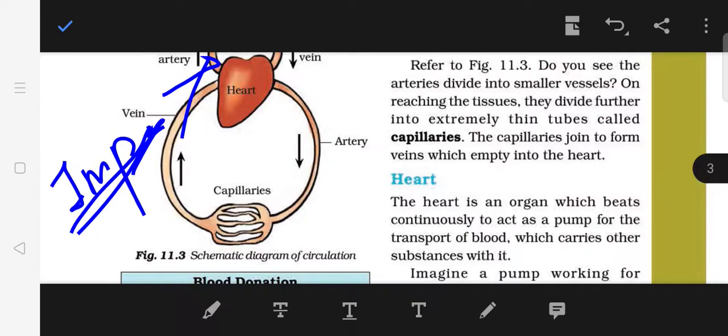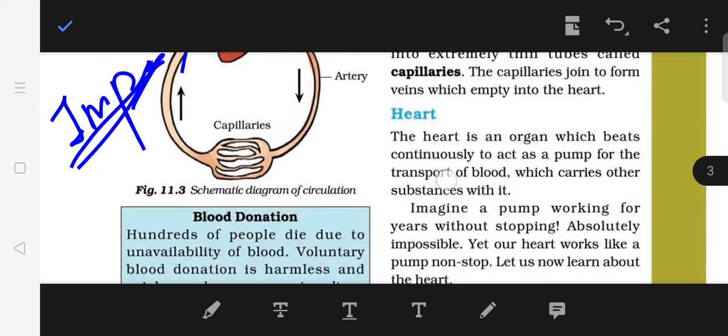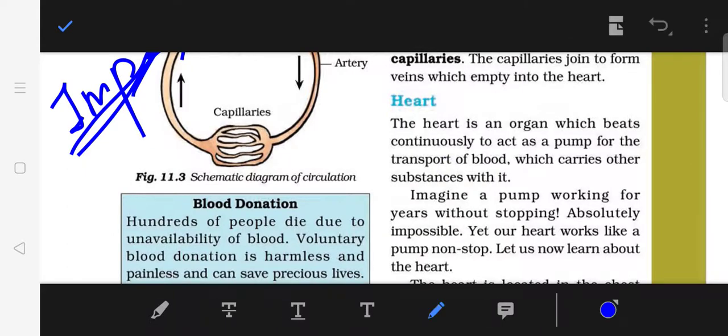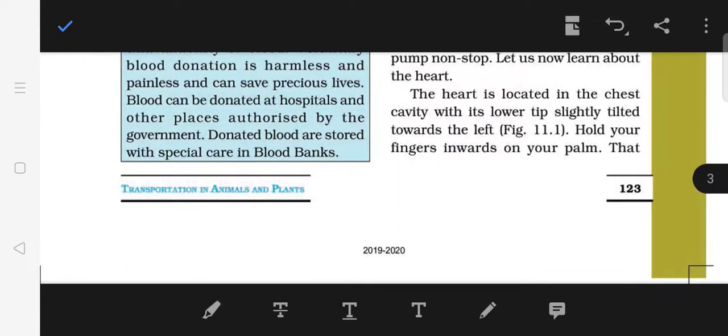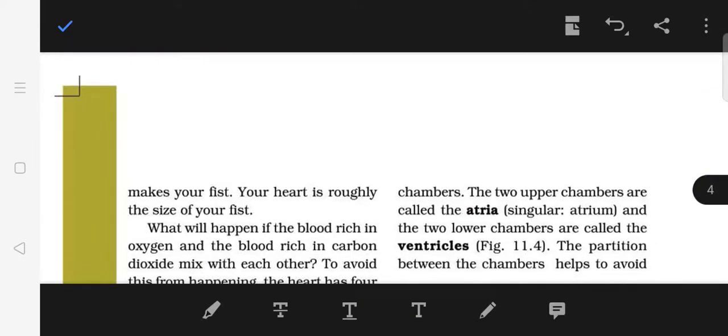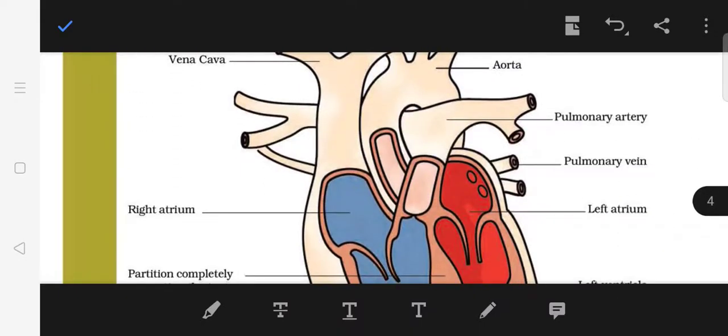Let us learn now about the heart as an organ today. Heart is an organ which beats continuously to act as a pump for the transport of blood, and it carries other substances with it. So let us imagine, you cannot imagine the work of the heart. It is absolutely impossible to imagine this pumping and work of the heart. So we will learn about it more in the next video about the function and working of the heart.